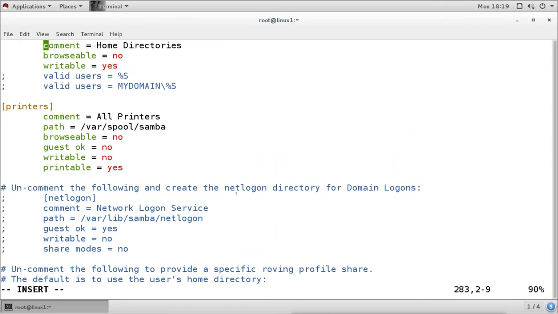If we want to allow groups instead of mentioning single users, then we can mention the group by using the percentage sign. Otherwise, when you give a normal name, it will take that name as a normal user. And if you want to mention the group, we can do so by using the percentage sign and then the group name, or we can mention the domain name / the group name, whatever.